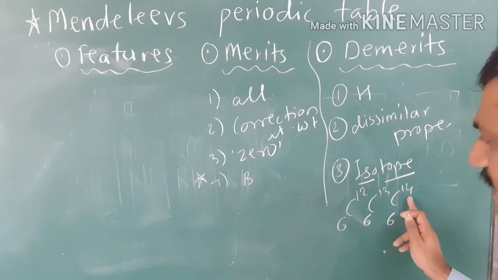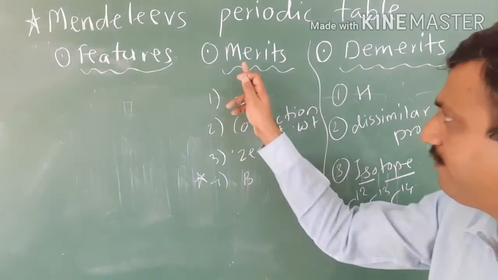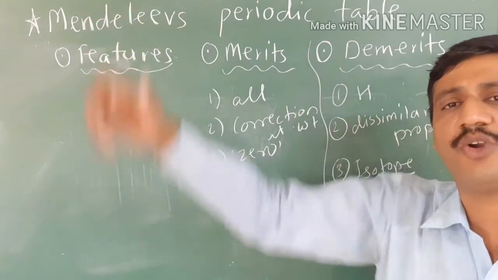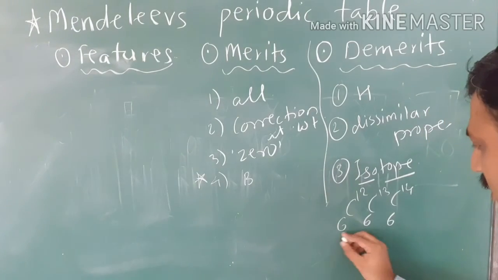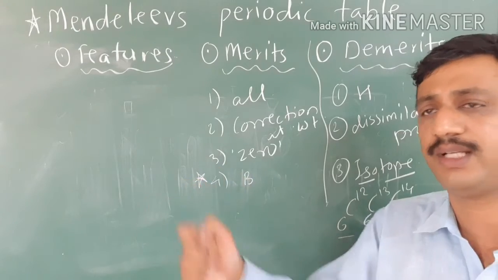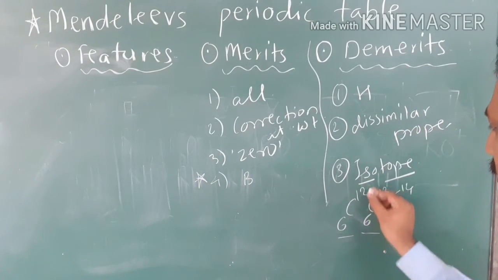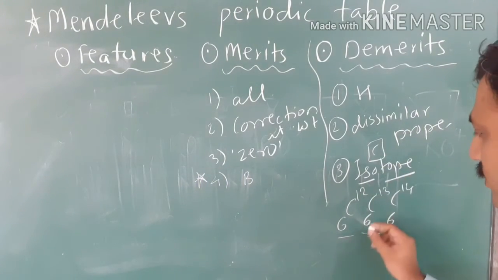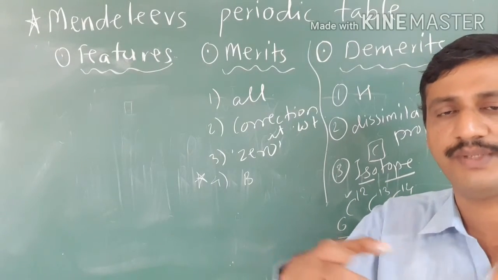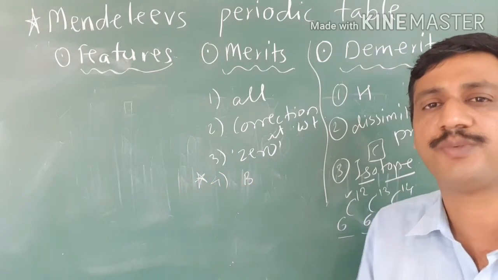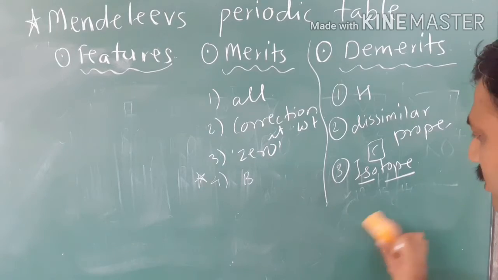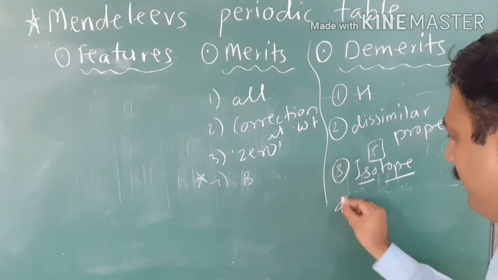As their atomic masses are different, and as per Mendeleev's periodic law elements are arranged in increasing order of atomic weights, so as C12, C13, C14 have different masses, they should be placed differently. But there is only one place for carbon. Okay? So Mendeleev considered only the major isotope. Hope that you are understanding. Even though isotopes have different atomic masses or atomic weights, they were placed in the same slot. Means the concept of isotope was not considered.